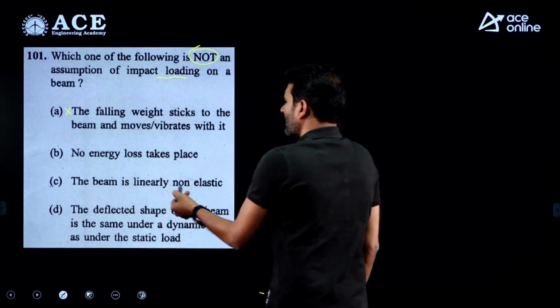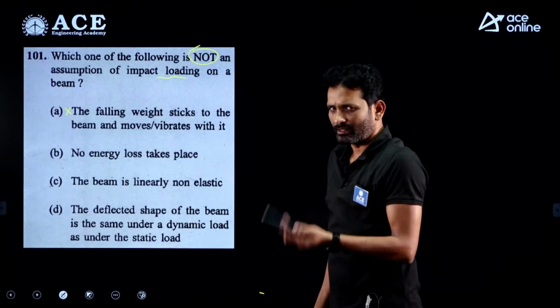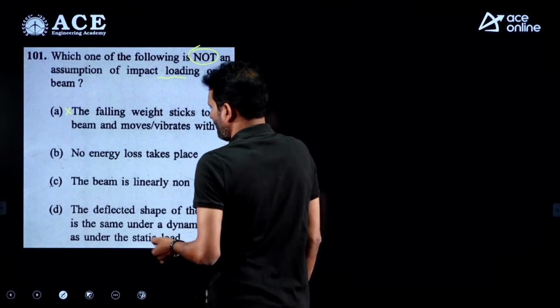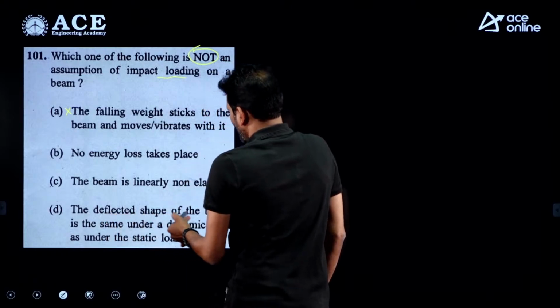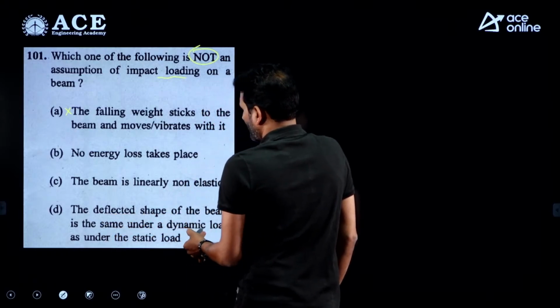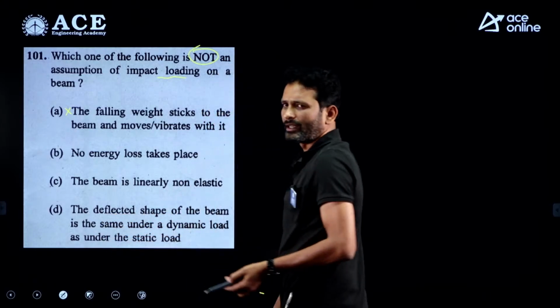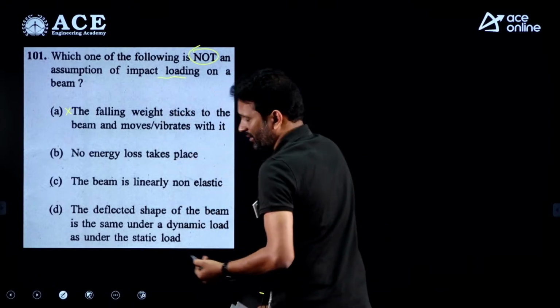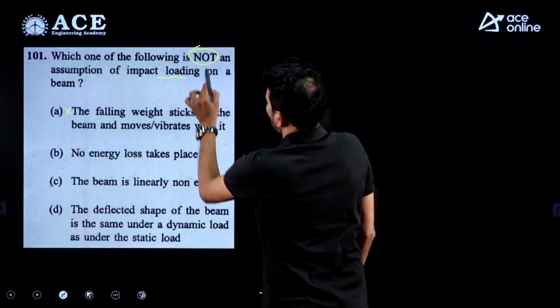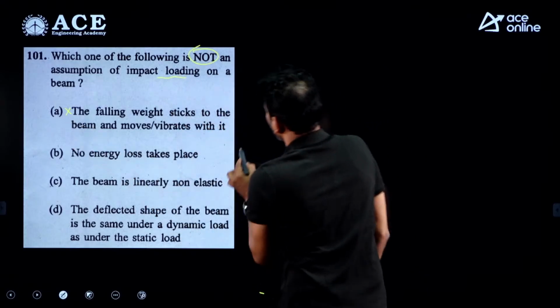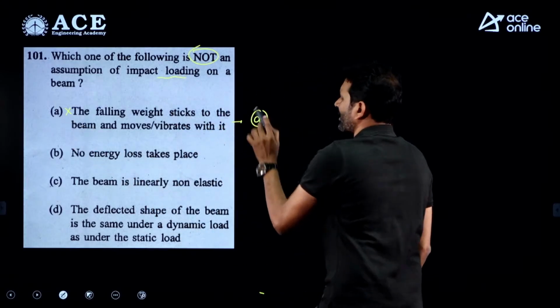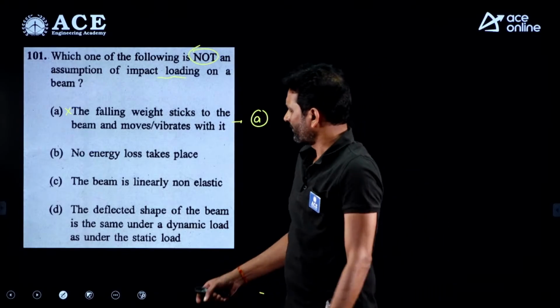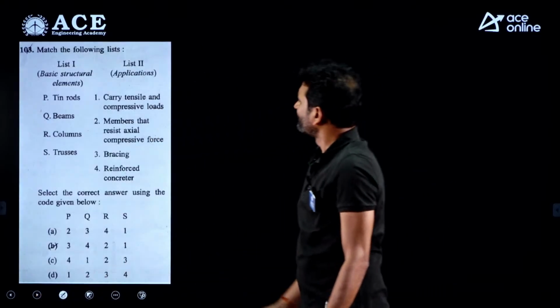So obviously the beam is linearly elastic. That is another assumption we consider in strength of material. The deflected shape of the beam is the same under the dynamic loading as well as the static loading. This is another assumption we are using when we are analyzing the impact loading condition on the beams. So here it is asking for a not assumption, and option A is correct for this question. Let's move on to the next question.